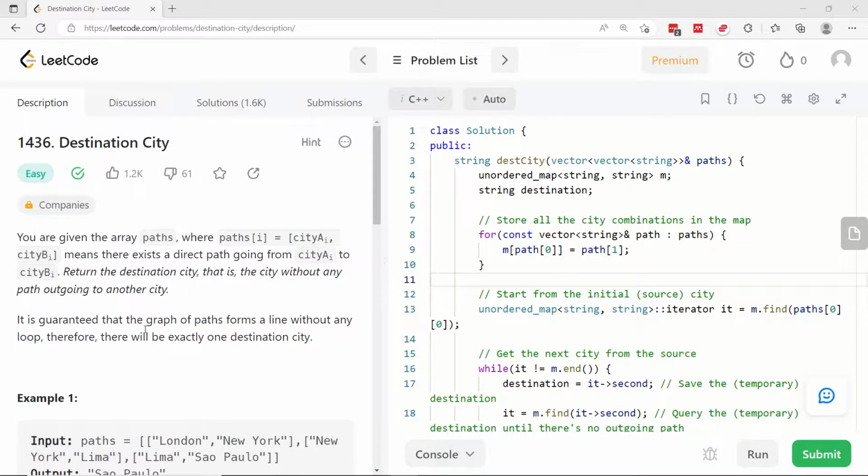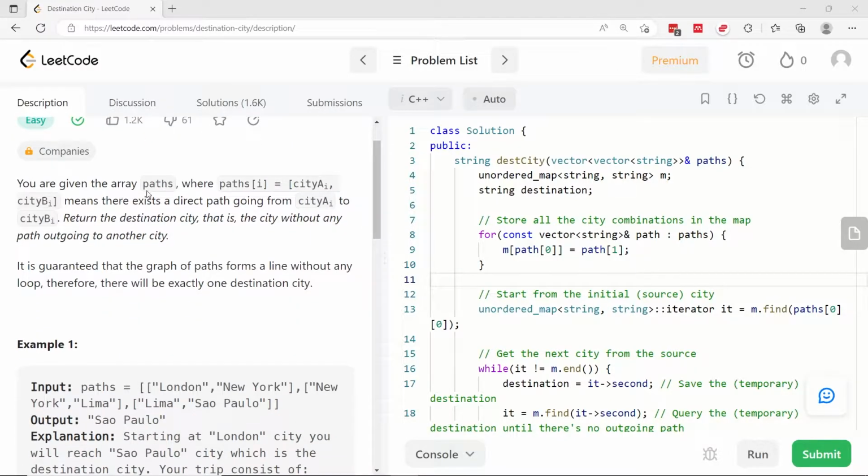This is an interesting LeetCode challenge. It's called Destination City. This is LeetCode 1436. So we have an array called paths, and it's a 2D array. So we have different cities. One city can take us to another city, and it keeps going until we have a final destination.